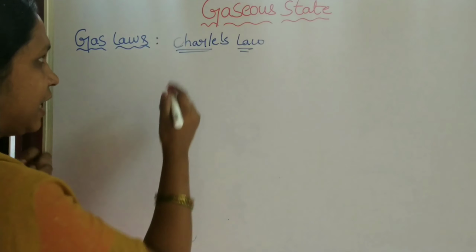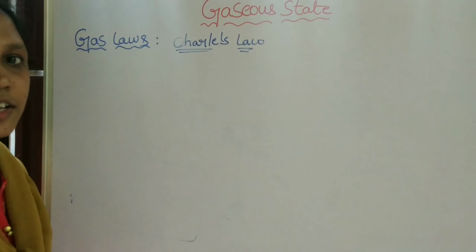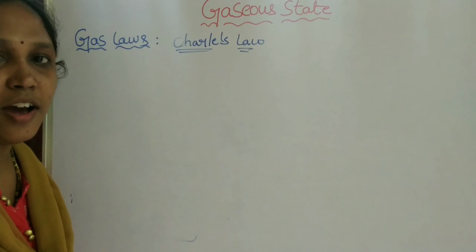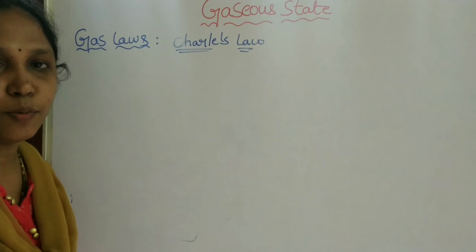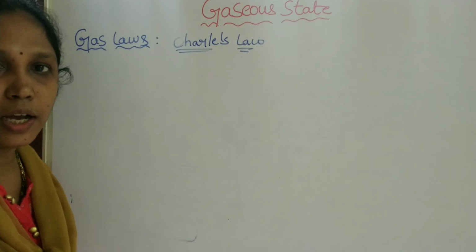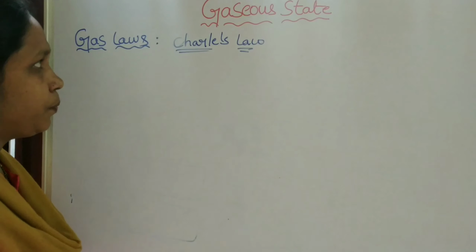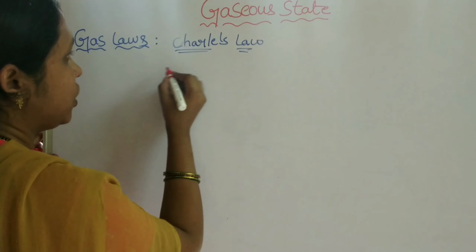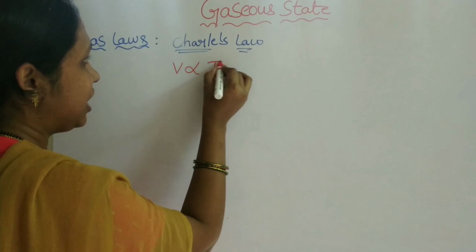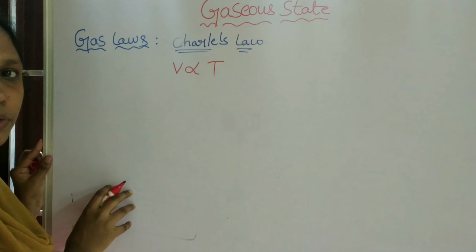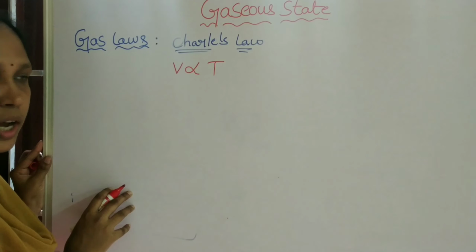And the next one is Charles law. Charles law gives a relation between volume and temperature of the gas. It gives the relation that the volume of the gas is directly related to the temperature of the gas.